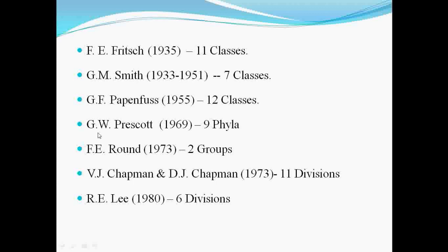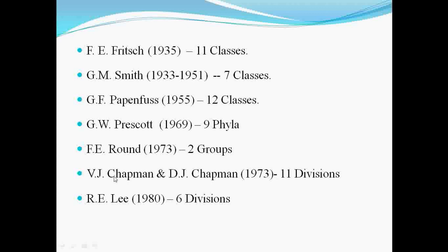Then G.W. Prescott divided algae into 9 phyla depending upon the photosynthetic pigments, the type of flagella, the cell wall structure and life cycle present in the algae. Then F.E. Round divided algae into 2 groups, that is prokaryotic and eukaryotic. Then Chapman and Chapman divided algae into 11 divisions.